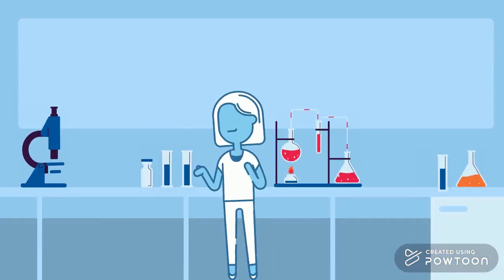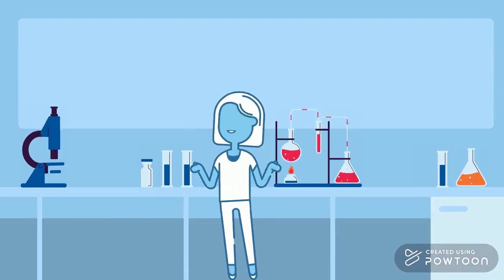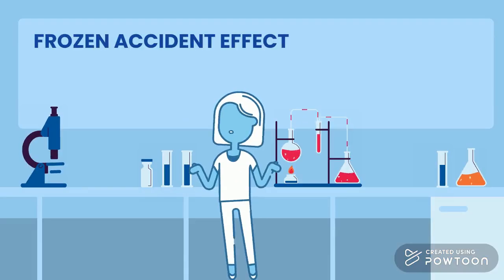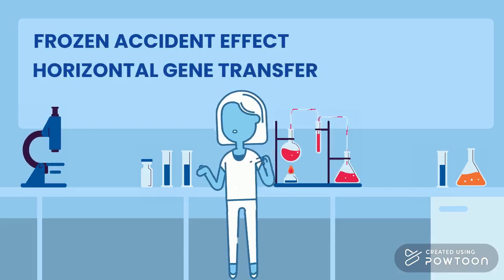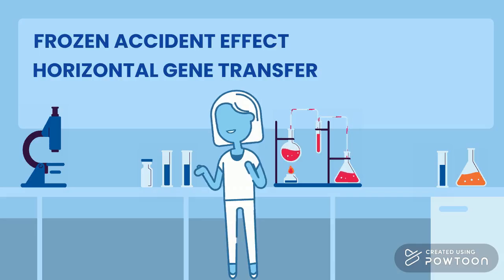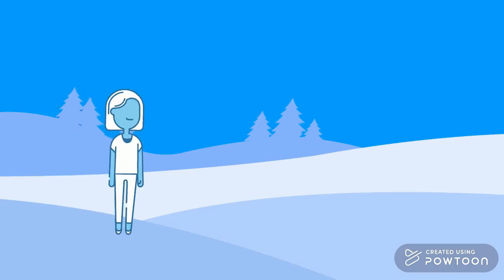Despite these variations, the genetic code remains mostly universal. Two key forces help maintain that stability. The first is the frozen accident effect, which suggests that once the code became widespread, any major change would be catastrophic. The second is horizontal gene transfer, the ancient exchange of genes between early cells, which would have favored a unified, compatible code.